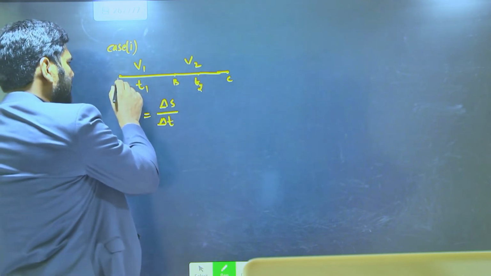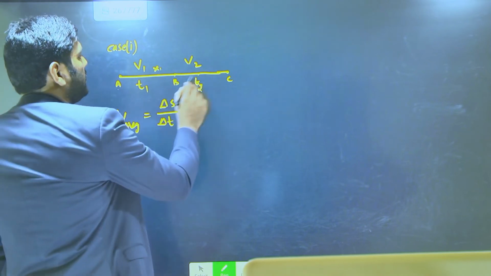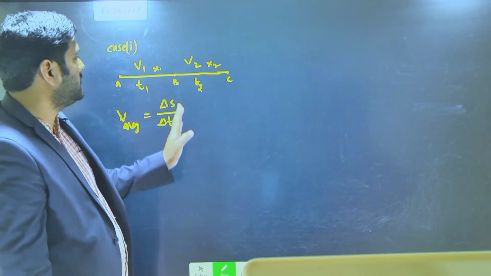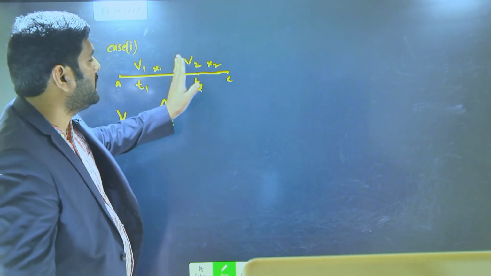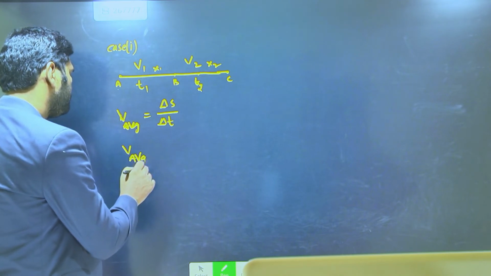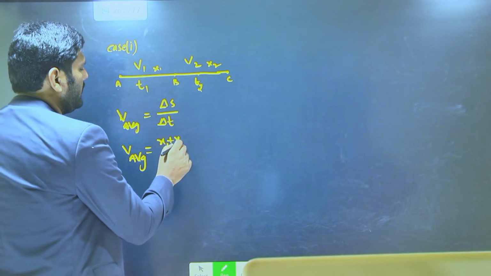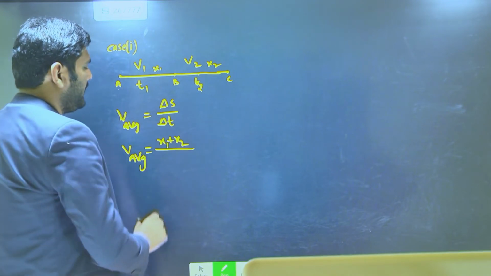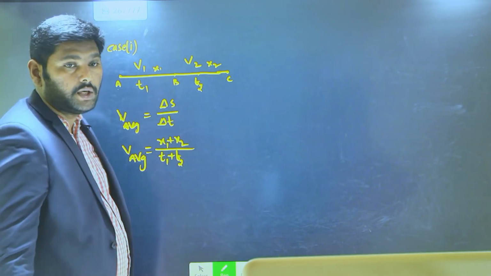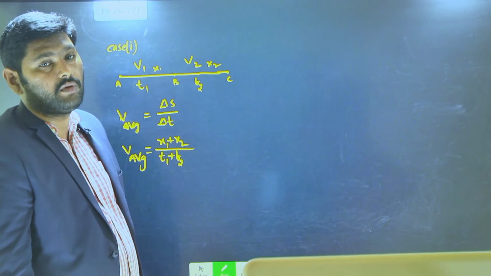Initially you can treat A to B as x1 distance traveled, and for B to C take x2 distance traveled. So the total distance is x1 plus x2. So V average is equal to total distance, x1 plus x2, by total time taken, t1 plus t2.